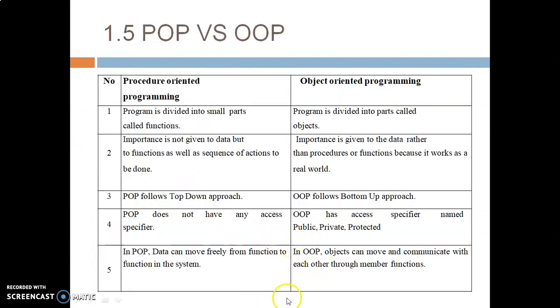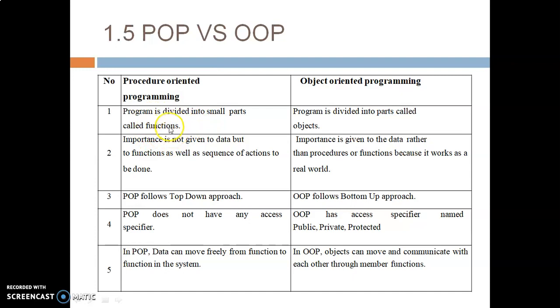Now what is the difference between POP and OOP? Here the first column is POP and the other one is OOP. The first point is that in procedure oriented programming, the main program is divided into many small parts called functions.